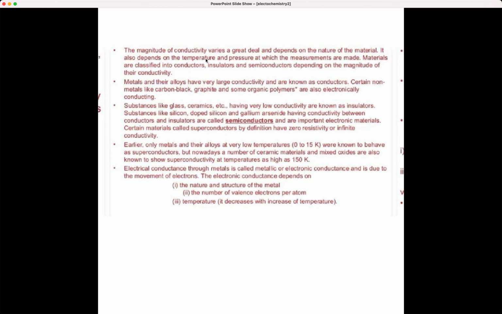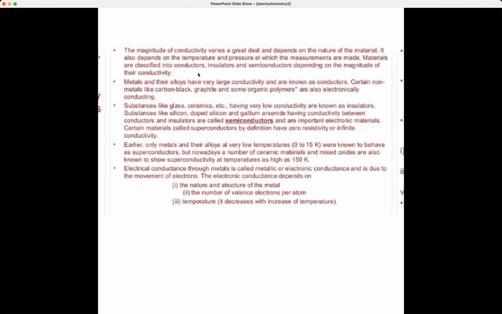conductivity. The magnitude of conductivity varies a great deal and depends on the nature of the material, and also temperature and pressure are two other major factors on which the magnitude of conductivity depends, and on the basis of this, measurements are made. And materials are mainly classified, you already have learned all these concepts in the smaller classes, like conductors, insulators, semiconductors and all that, depending on their conductivity.